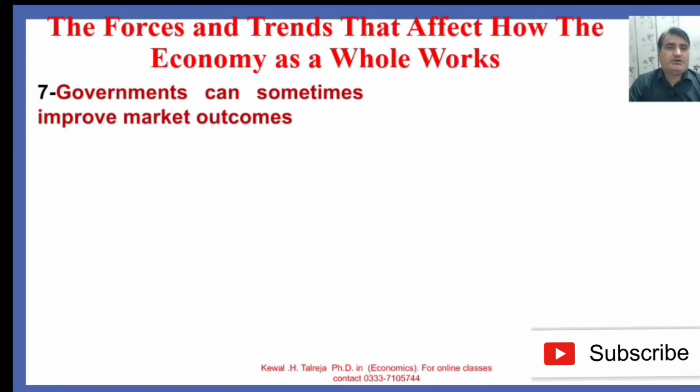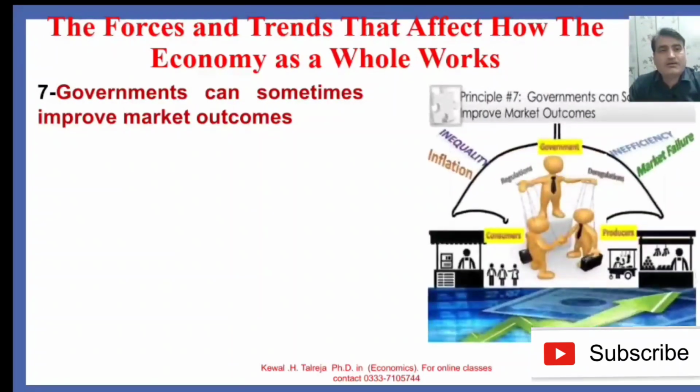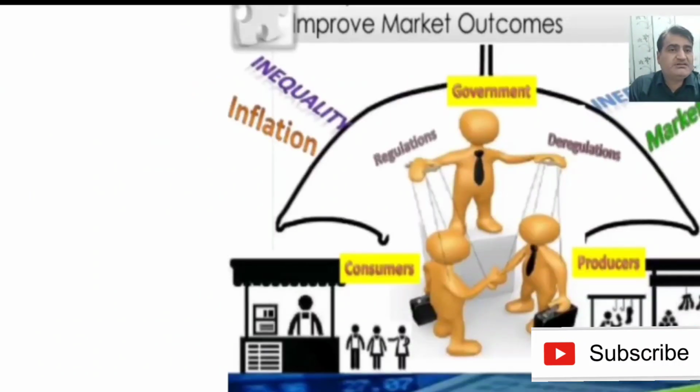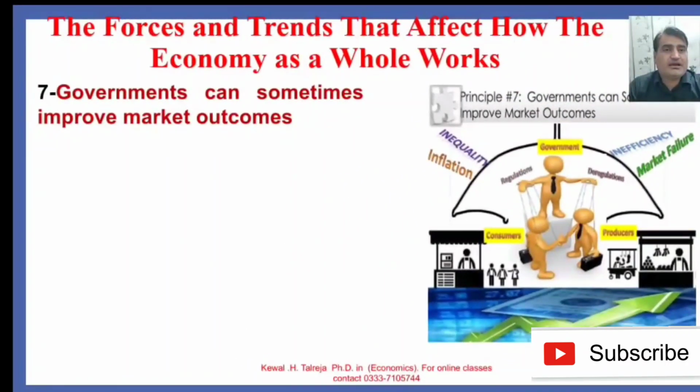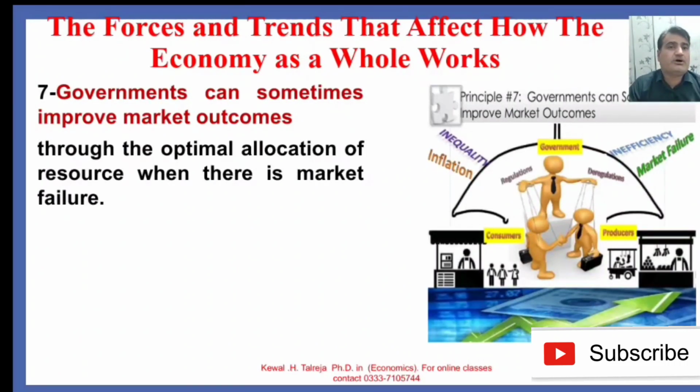The seventh principle is that the government can sometimes improve market outcomes when there is a market failure, or when there is income inequality, inflation, or inefficiency. The government plays its role between consumer and producer and helps bring the market into equilibrium. So the government can sometimes improve market outcomes through the optimal allocation of resources when there is a market failure.